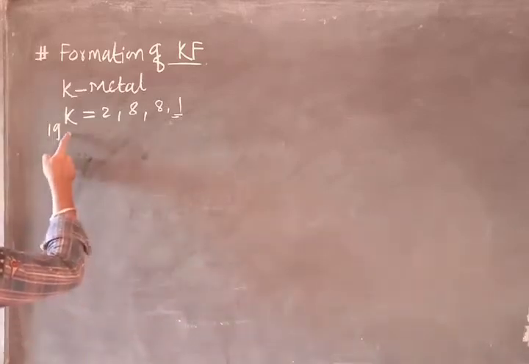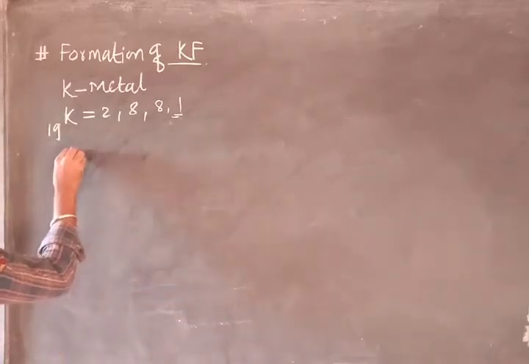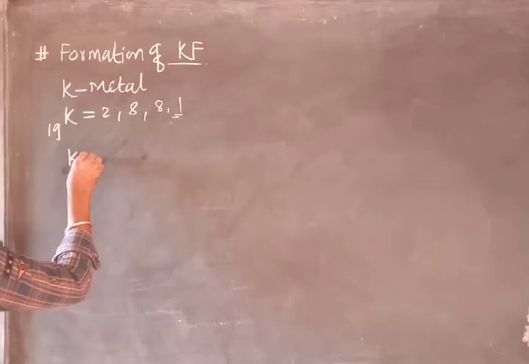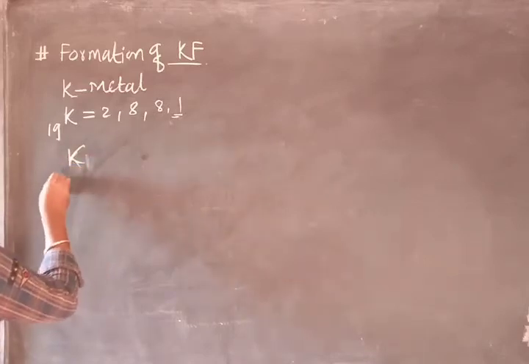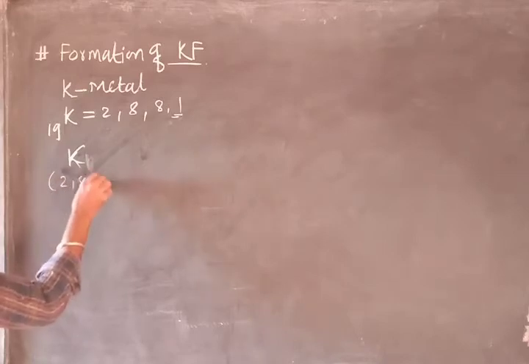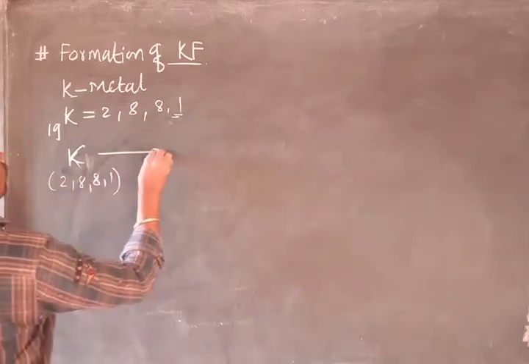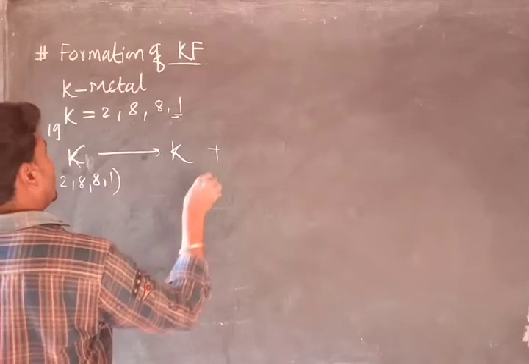So what is the tendency of potassium having electronic configuration 2,8,8,1? It is going to lose one electron.